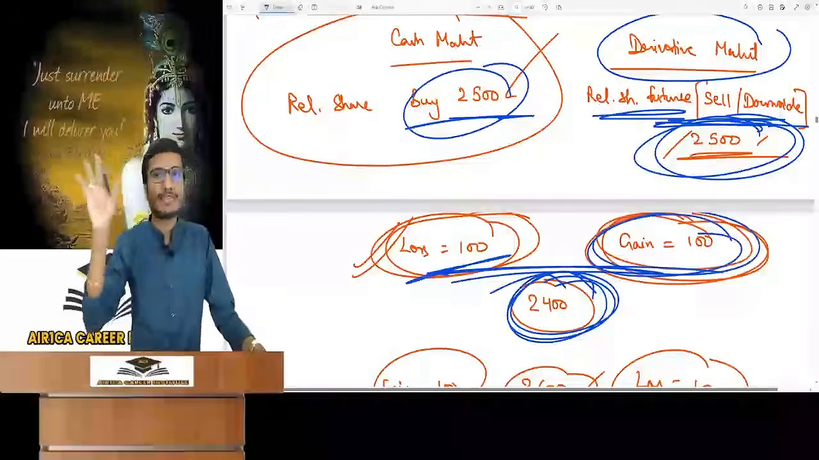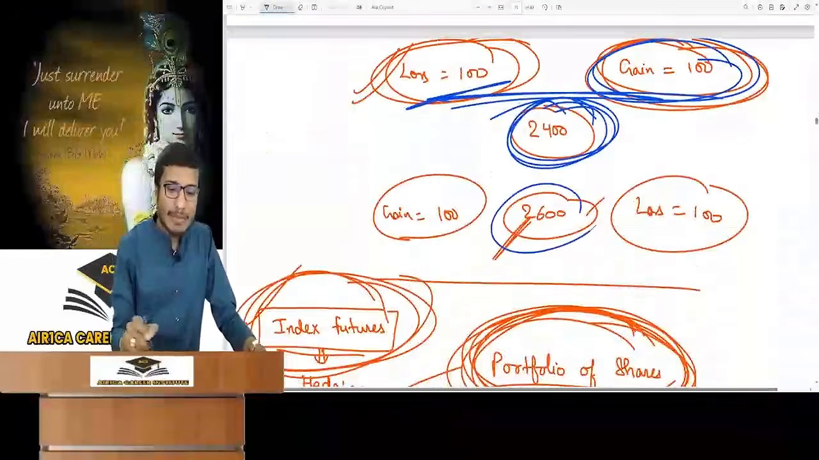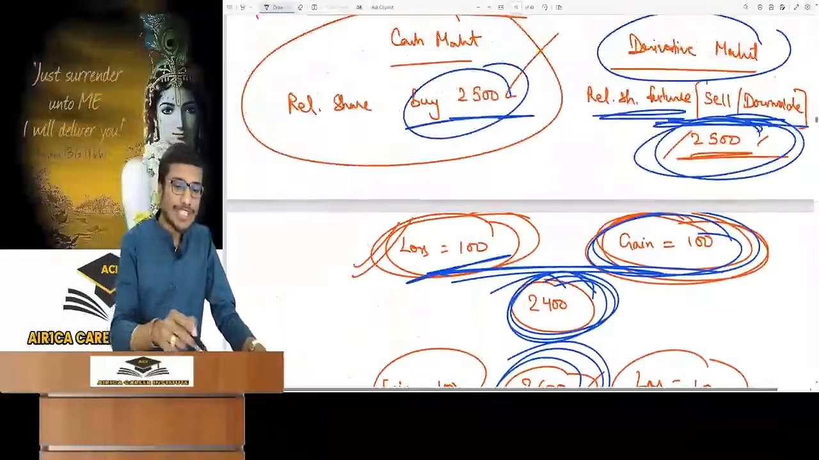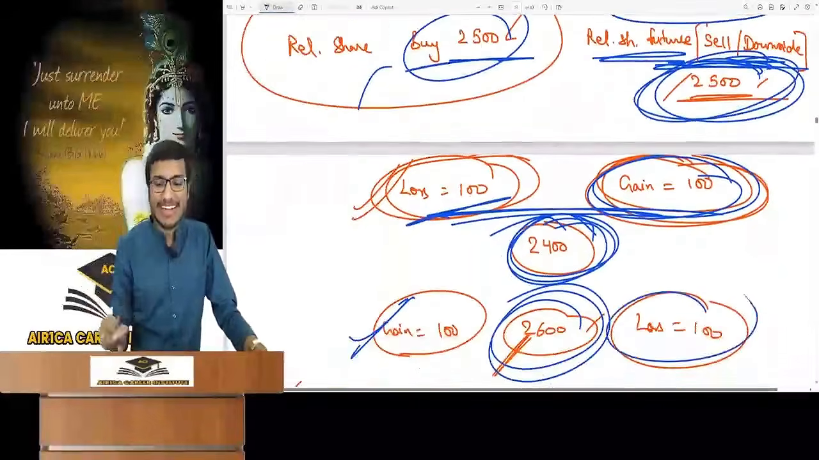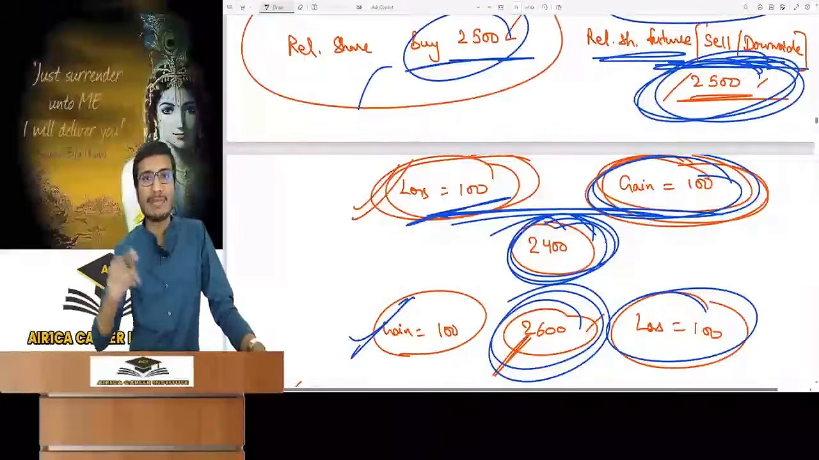Okay, the share loss is as much as the future gain. And if the price had been 2600, then it would have been a gain on the share. But in futures, there was downside betting, so there is a loss of 100. Ultimately, I came to nil.